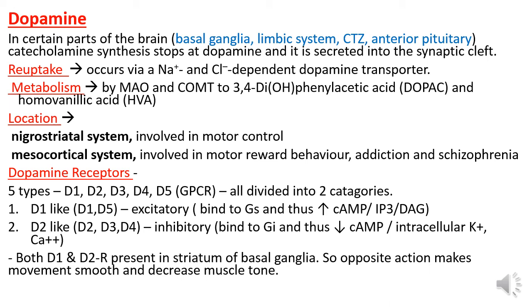Both D1 and D2 receptors are present in striatum of the basal ganglia. As the D1 receptor is excitatory and D2 receptor is inhibitory, this opposite action makes movement smooth and decreases muscle tone.